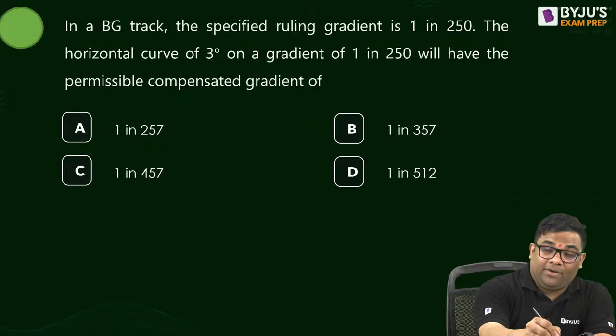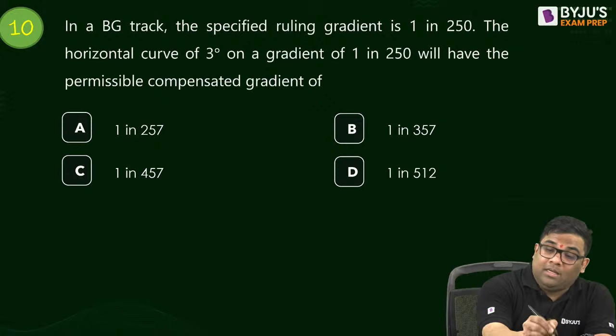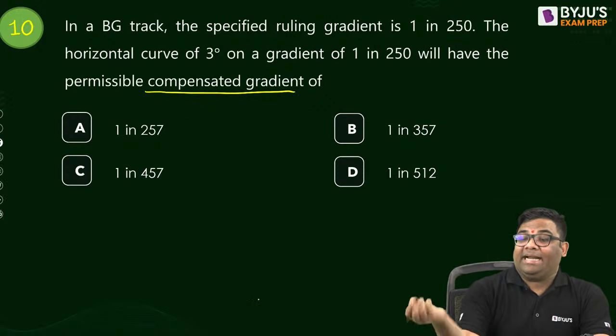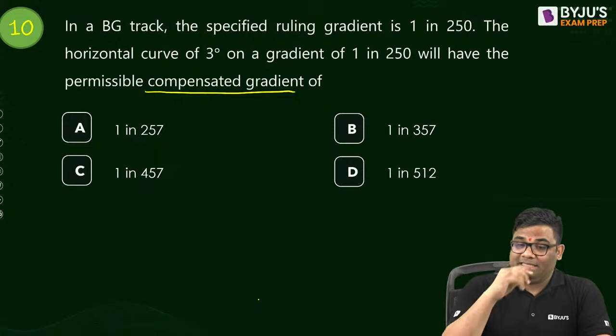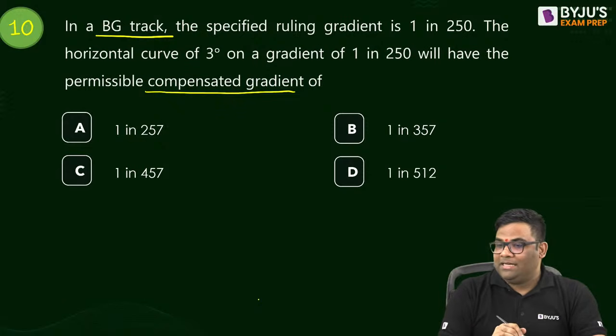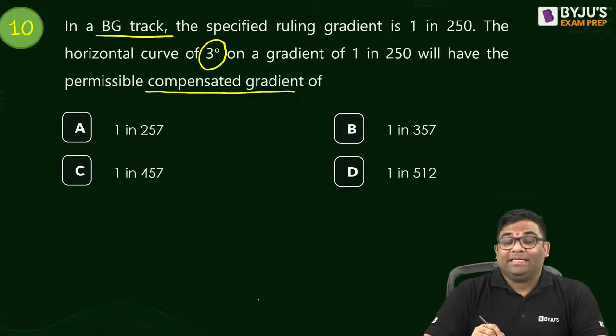Question number 10. Okay, so we have something on railway also. They have asked you the permissible compensated gradient. Yes, and it's a BG track, right? And it's a 3-degree curve.